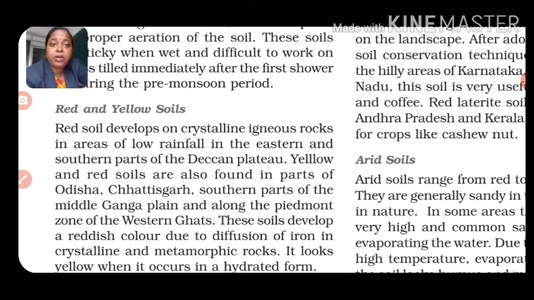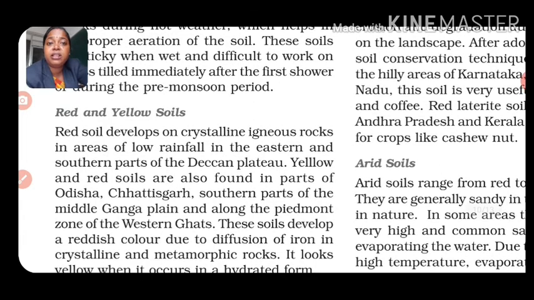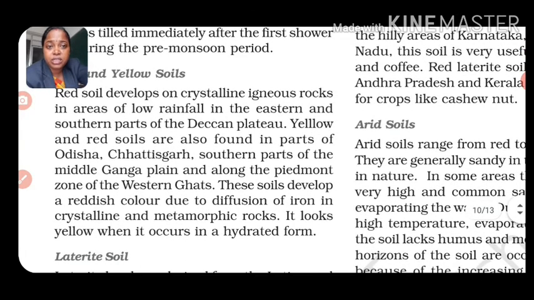Red soils develop on crystalline igneous rocks in the areas of low rainfall in the eastern and southern parts of the Deccan Plateau. Yellow and red soils are also found in parts of Odisha, Chhattisgarh, south parts of the Middle Ganga plains and along the piedmont zone of the Western Ghats.